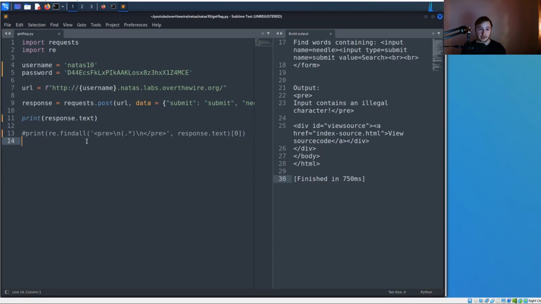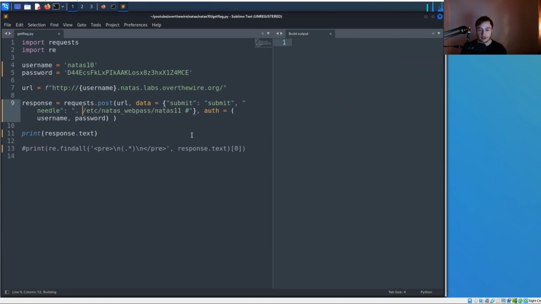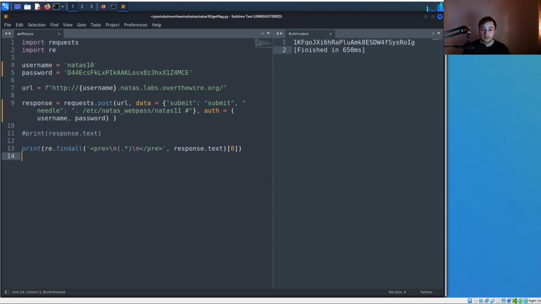So let's test that theory in our script here. All we're going to need to do is, once again, turn on word wrap. And then we're just going to make a simple change to our original script here. We're going to change this to Natas 11, obviously. We're going to keep the hashtag there to comment out the rest of the line. And then all we're going to need to do instead of cat is put the period character. And I think that's right, unless I missed something. But if we run this, you can see perfect, there we go. All we really need to do now is change to this print line. We already have our pre-tags here predefined to grab out that password. And there we go, there's our password.